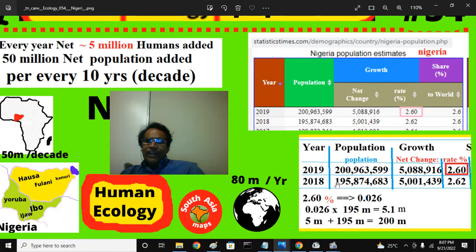If you take 195 million with a net population growth rate of 2.6 percent, which is nothing but 0.026, and multiply 0.026 with this base population of 195, you get roughly 5.1 million.